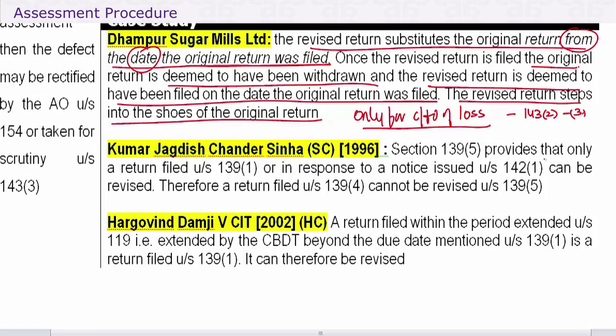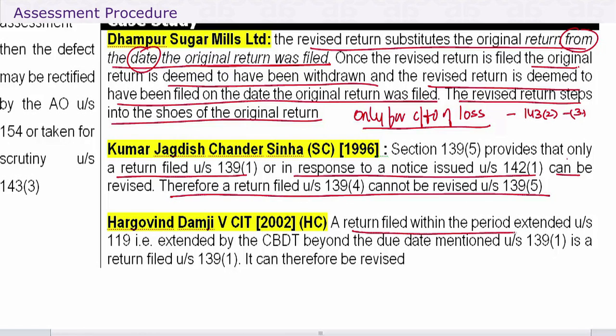Section 139(5) provides that only a return filed under 139(1) can be revised. Therefore, a return under 139(4) cannot be revised. CIT versus Kumar Jagdish Chandra Sinha, 1996 Supreme Court. A return filed within the time period extended under 119. That means if the due date has been extended, we've done that, CBDT can extend the due date.